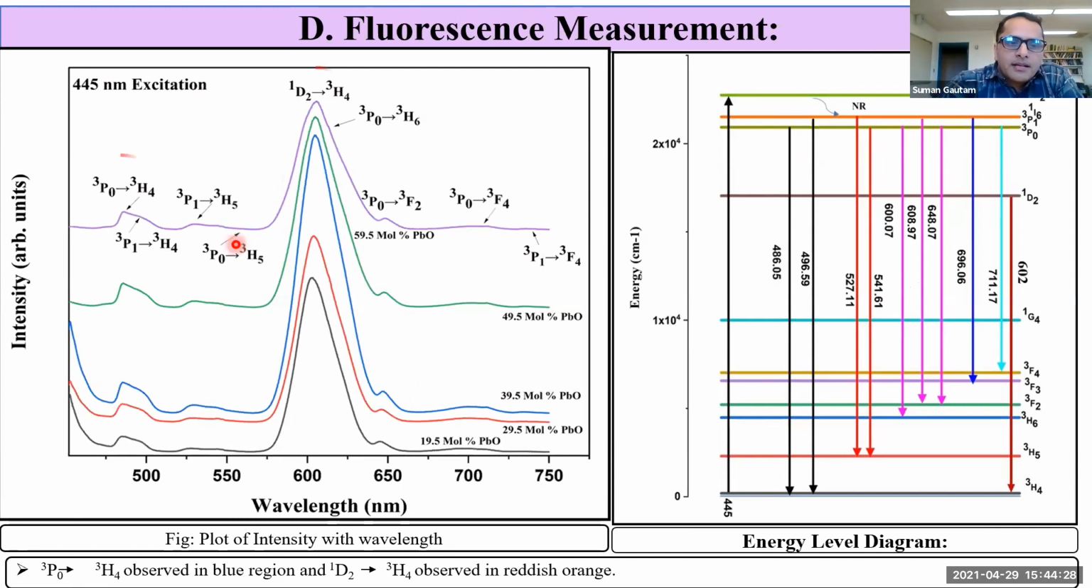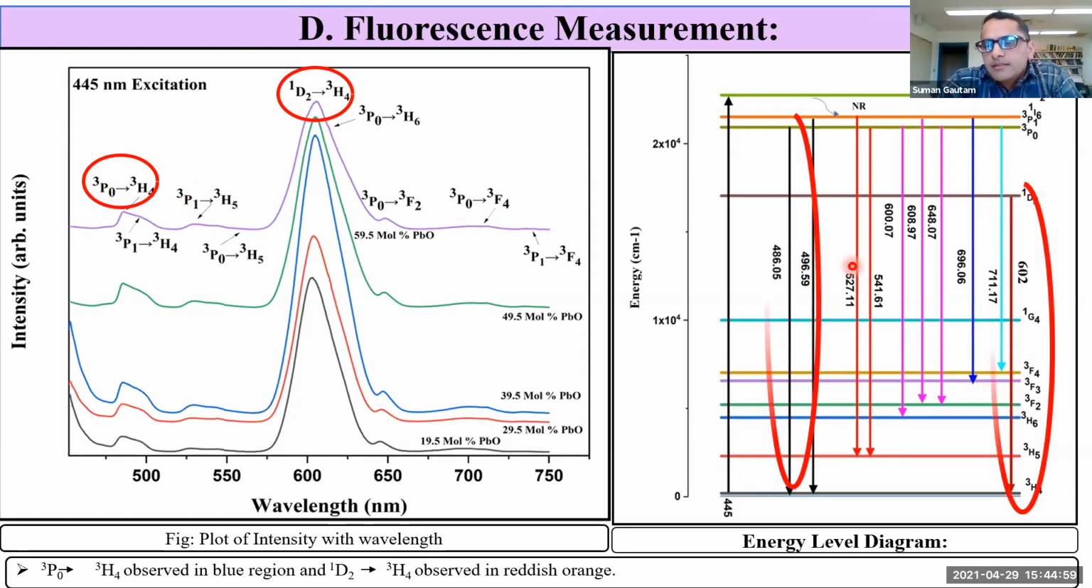It is observed that the fluorescence spectrum, plotted over the wavelength region from 450 to 750 nanometers for different mole% of PbO, shows 9 different emission bands. Out of the 9 distinct emission bands, the emissions from 3P0 to 3S4 and 1D2 to 3S4 are significantly intense. These are observed in the blue region and the reddish-orange region of the spectrum. This is the plot of the energy level diagram with the corresponding wavelengths in nanometers shown here.